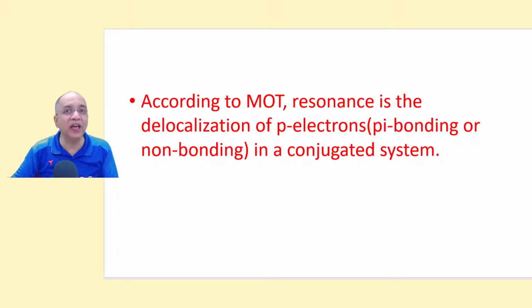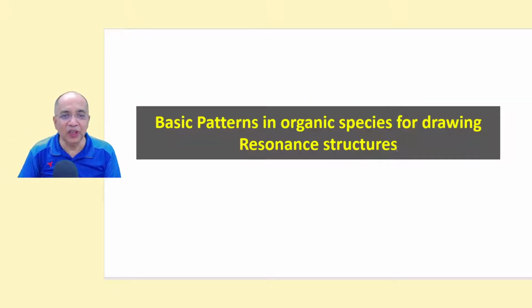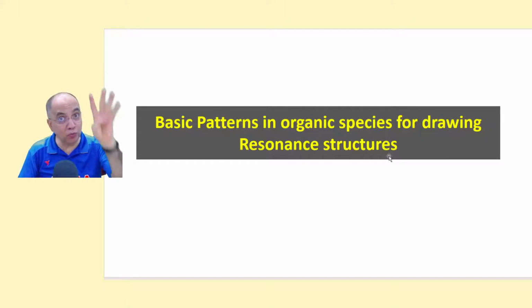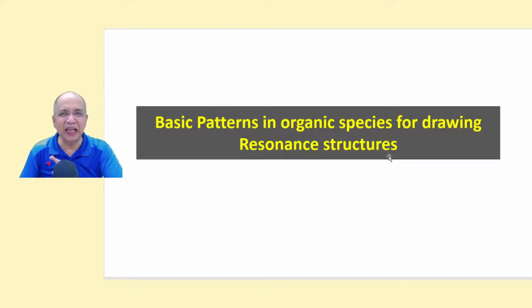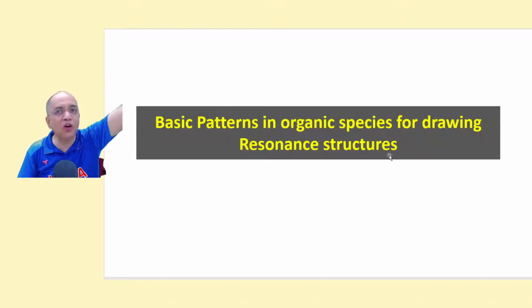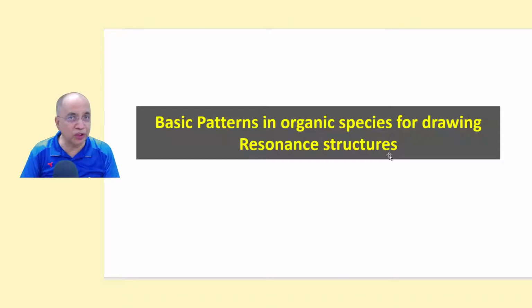So let us know the 4 basic patterns for drawing resonance structures. If you are thorough in that, then you can draw the resonance structures of any organic molecule, however complicated it might be.